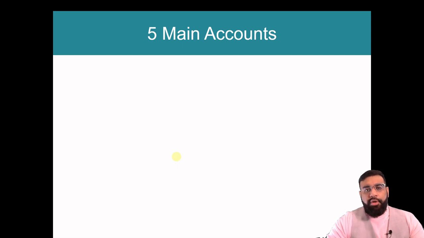In this video, we're going to talk about the 5 main accounts in accounting. So these 5 main accounts are essentially the bare basics of accounting. Every account that we're going to talk about in accounting is going to fall under these 5 main categories. So the first one is that of assets.